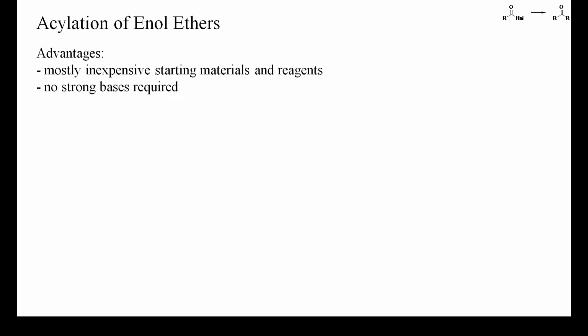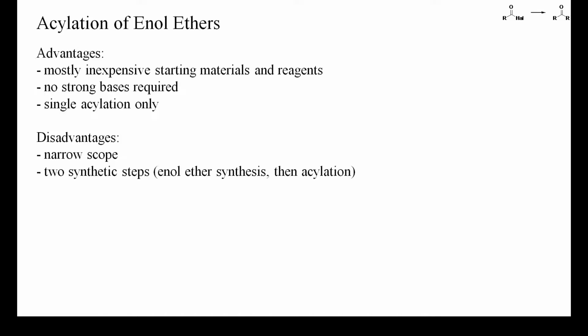The main advantages of this acylation reaction are that the starting materials are inexpensive and readily available, and that, when they work, the reactions are easy to perform. No strong bases are required, and the reaction usually stops after the first acylation. Unfortunately, the scope of this reaction is narrow because only few acyl halides are electrophilic enough to react with enol ethers. This is a typical example of the acylation of an enol ether.